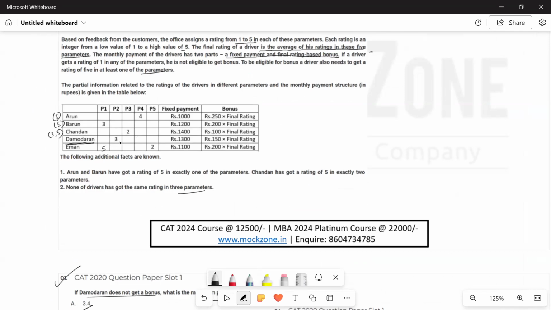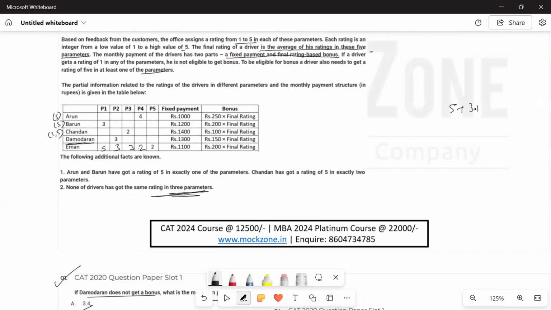And we can assume that the remaining values have to be minimum so that we can find the minimum final rating for E where he is getting a bonus. So we can assume that he cannot have a one, because if he gets a one, then he won't get a bonus. Then we can assume that there are two twos, because we cannot have three same ratings in three parameters, and then two threes, and then 1.5. So what will be the final minimum rating?